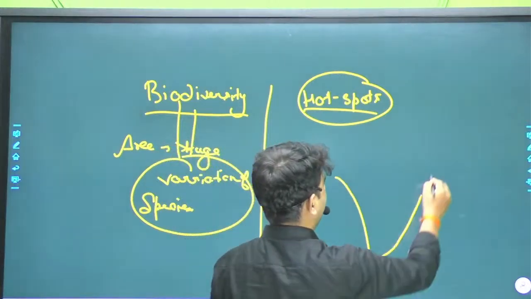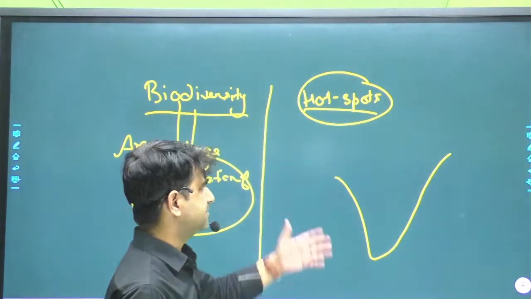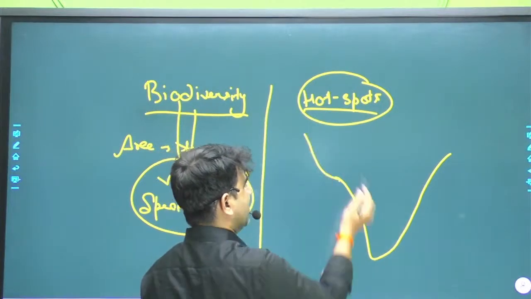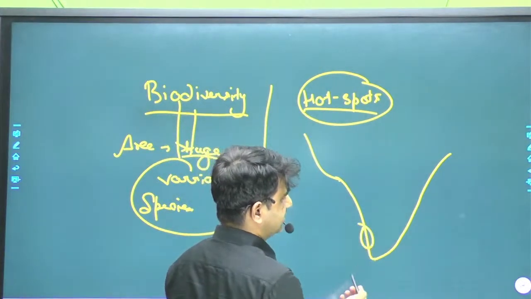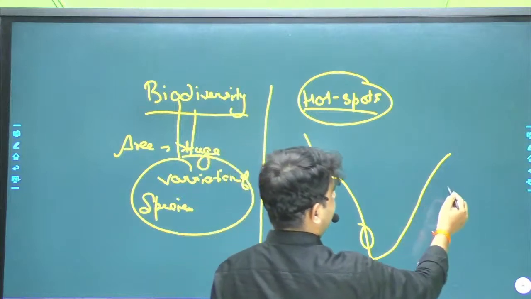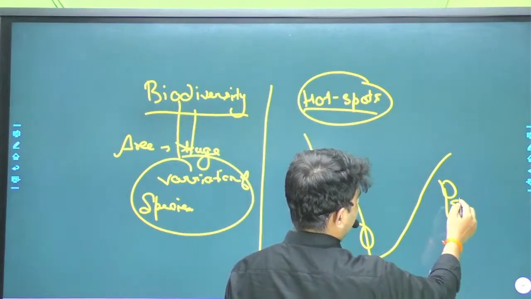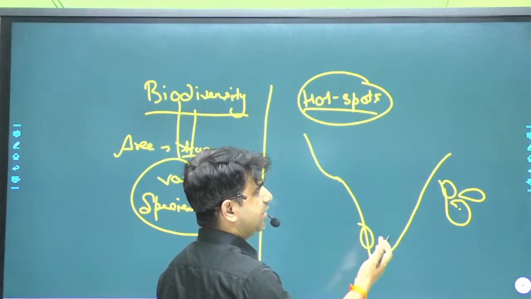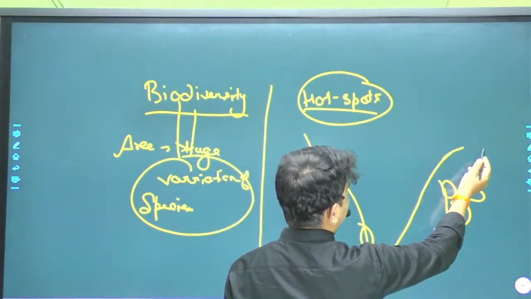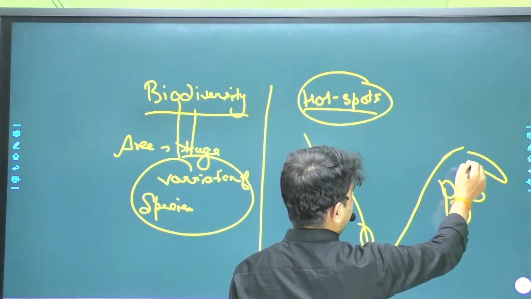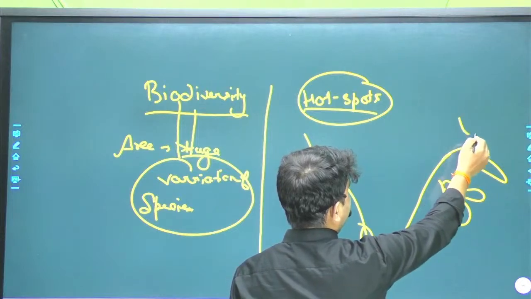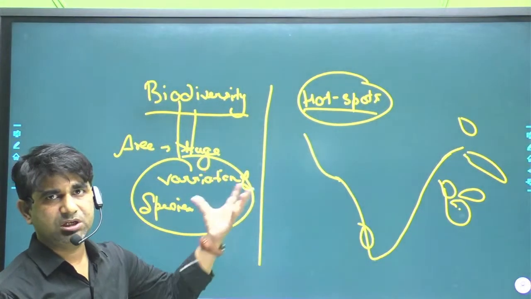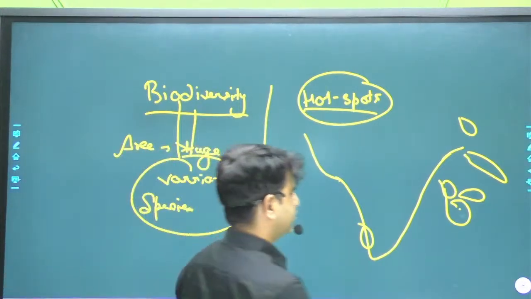This is not a proper map, it's a symbolic map of India. That is the Western Ghats. Then the areas near the Sundaland, these areas are the Andaman Nicobar Islands, and then the Sundalands, and then the Eastern Himalayas. These are the specific areas, those are the hotspots. Now we'll move to our next question.